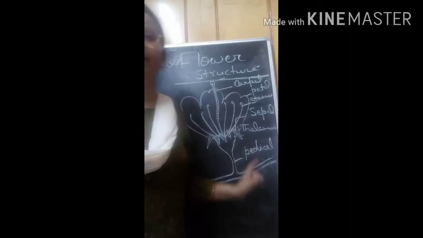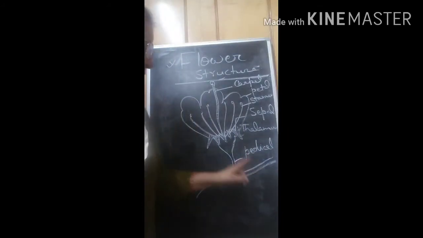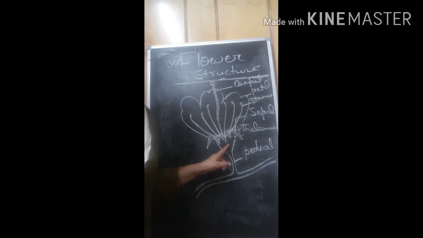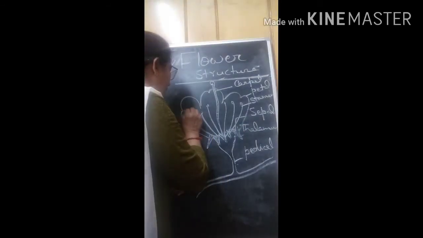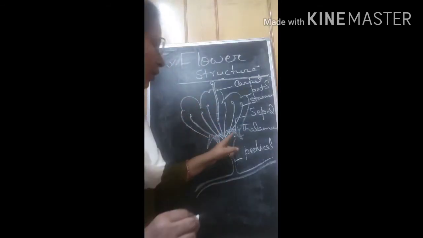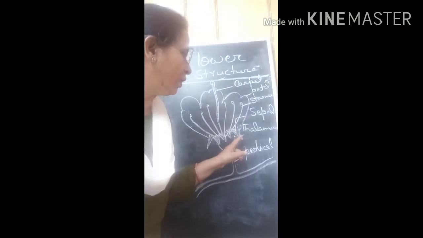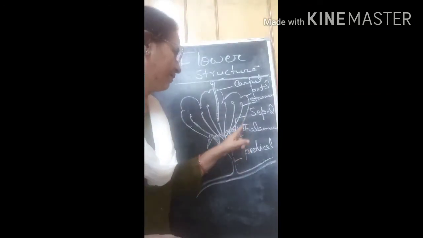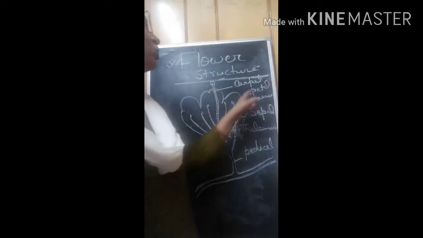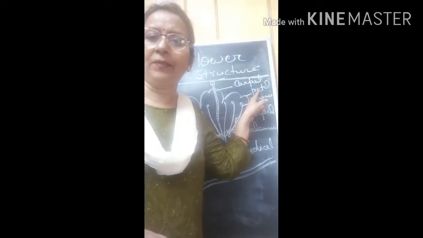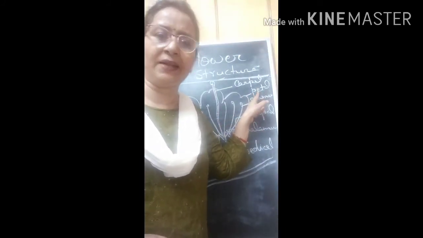That means you can see in the diagram, the pedicel, the swollen end called thalamus, and on this thalamus there are four whorls. The first whorl is called calyx, and its unit is called sepal. The second whorl is called corolla, and its unit is called petal.